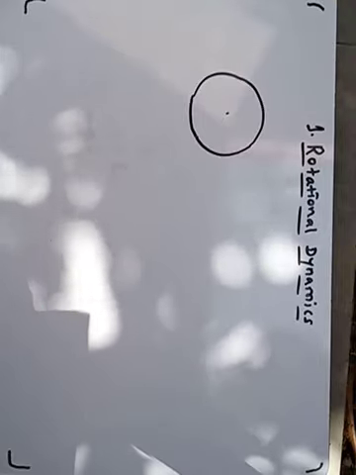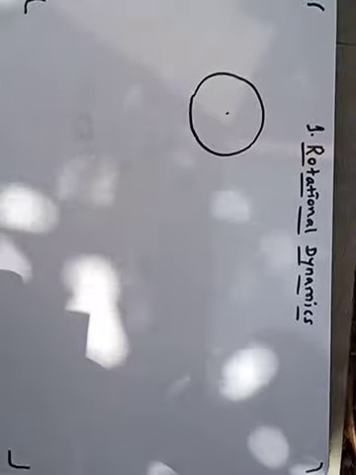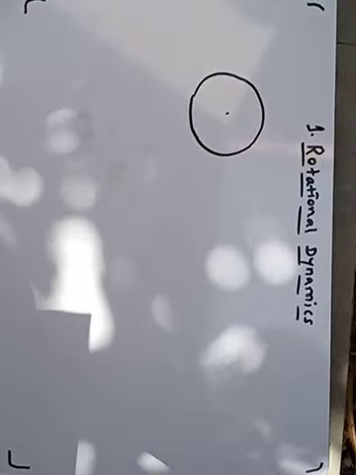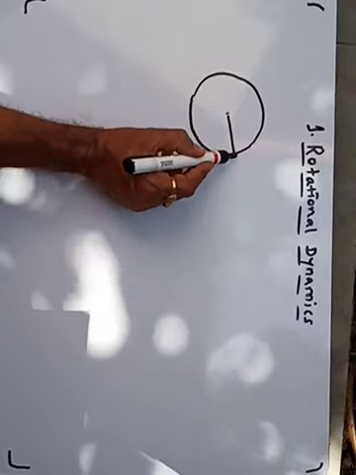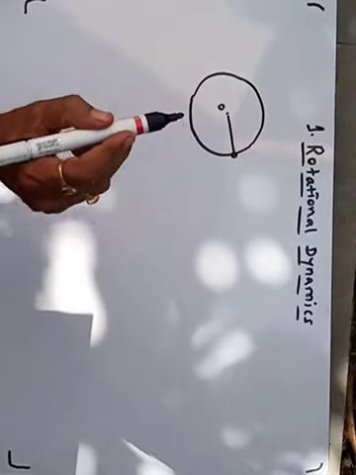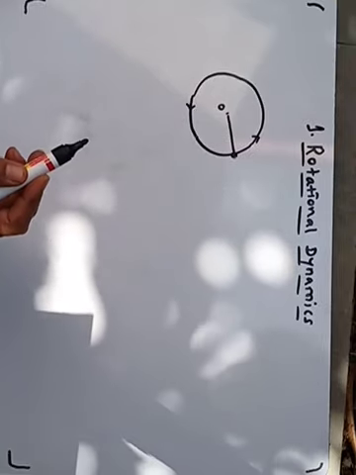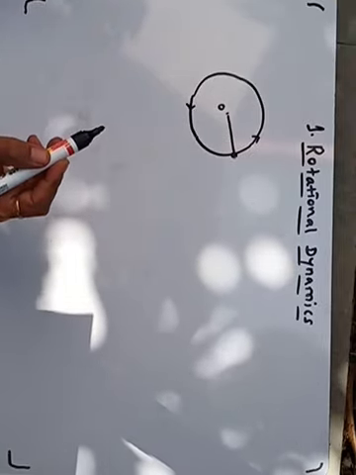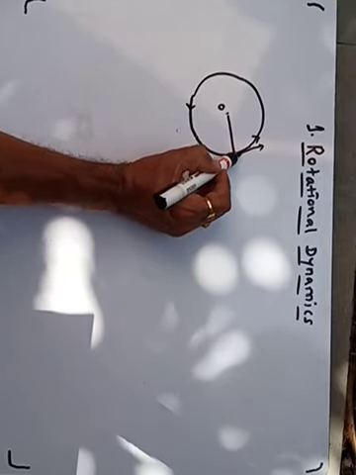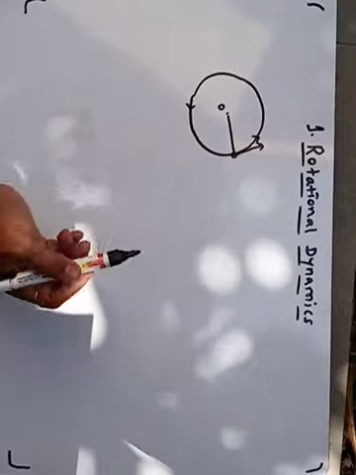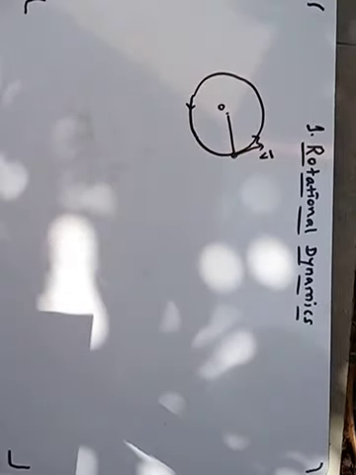First, motion of an electron in an atom, motion of particles of a spinning top, or suppose we consider a stone tied to one end of a string. Suppose this is the stone, this is the center, and it is rotated in a circle, then it performs circular motion. Now if at any point we break the string, then that stone moves in a tangential path. We call this the direction of linear velocity.